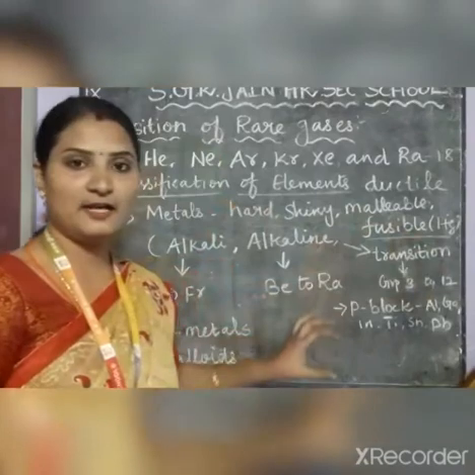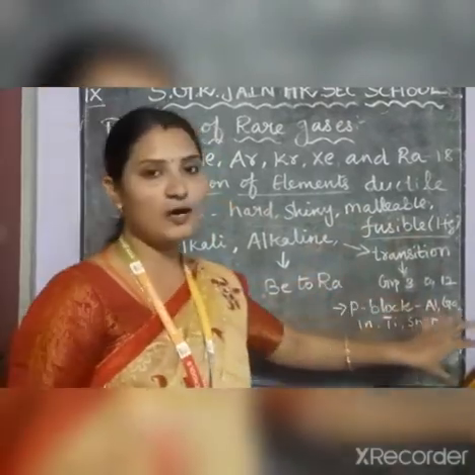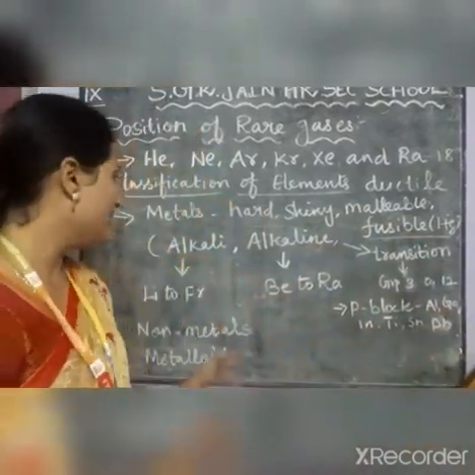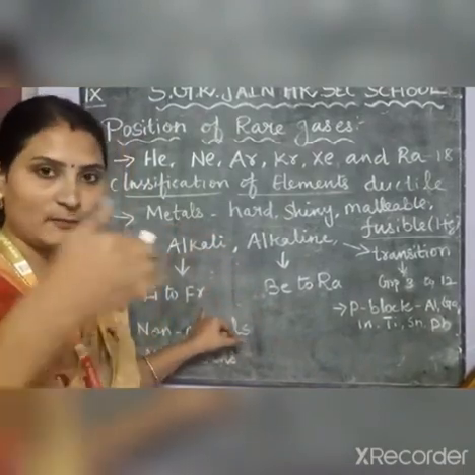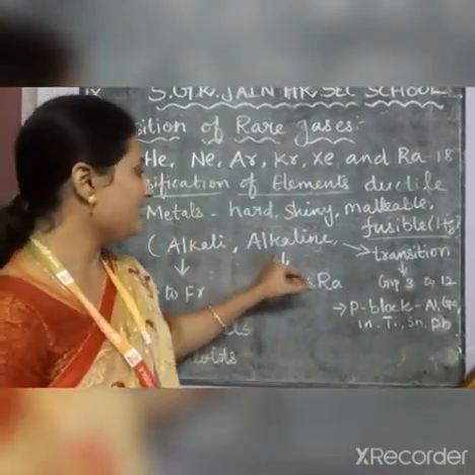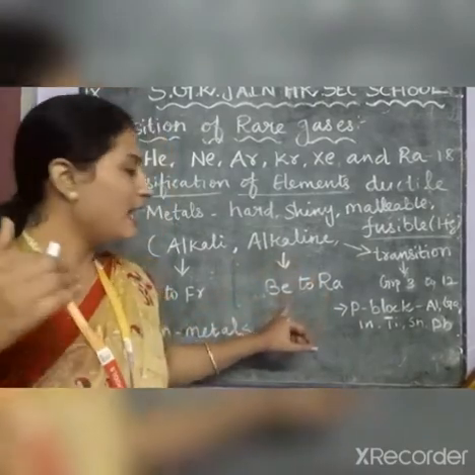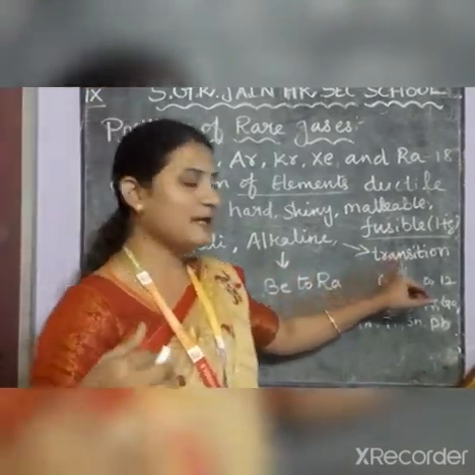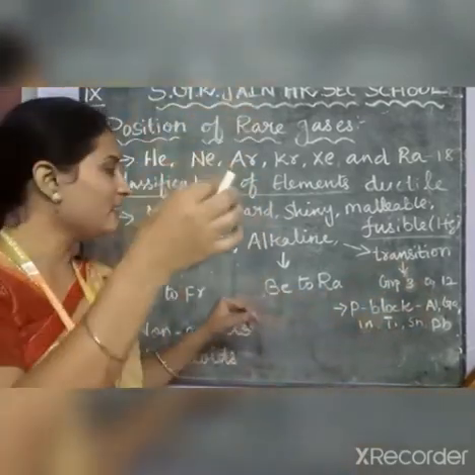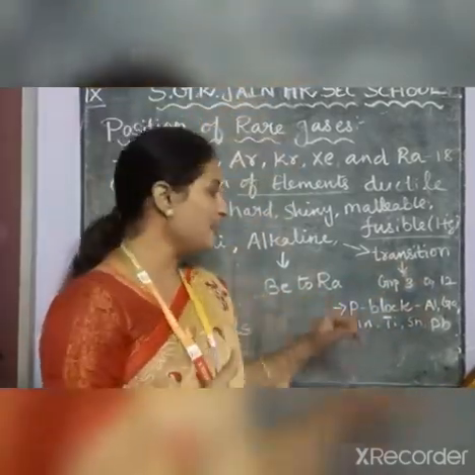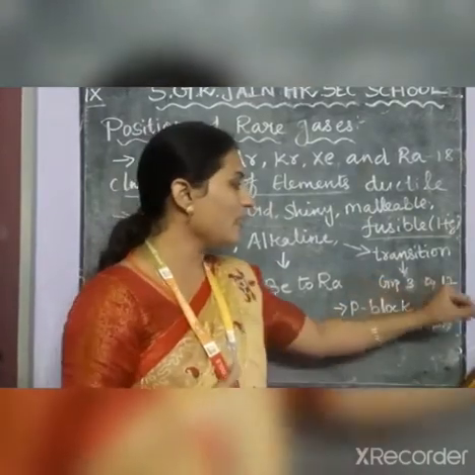Some of the metals are also found in the P block in the periodic table. Alkali metals start from lithium to francium in the modern periodic table, and alkaline earth metals start from beryllium to radium. Transition metals have been kept in the middle of the periodic table, starting from group 3 to 12.